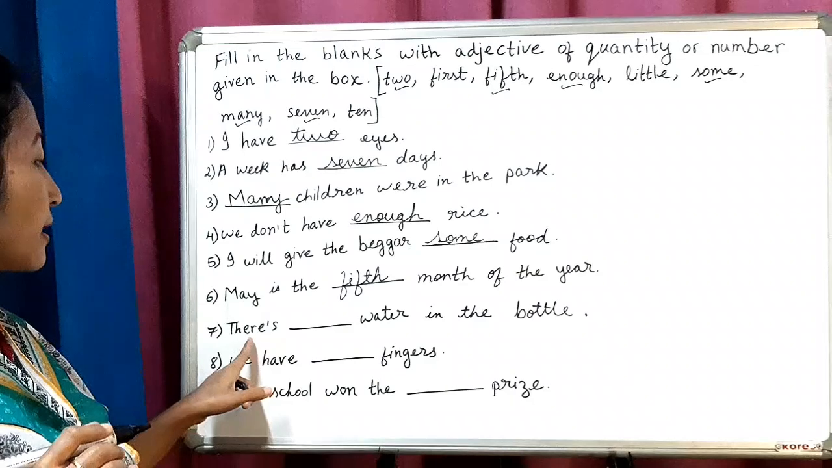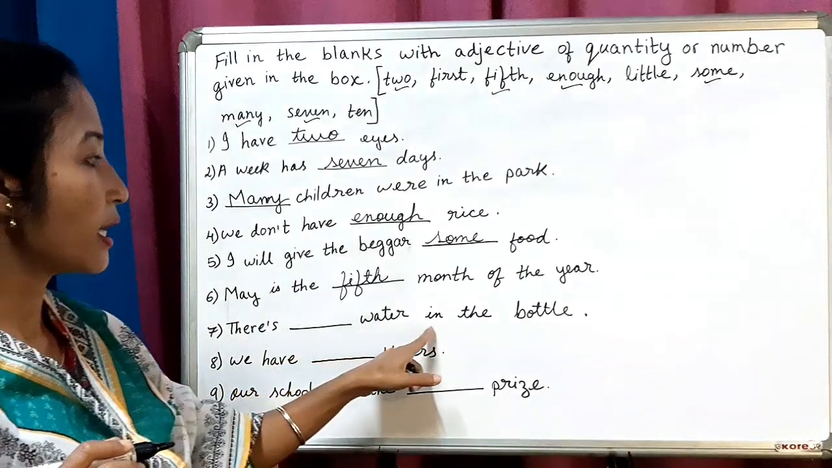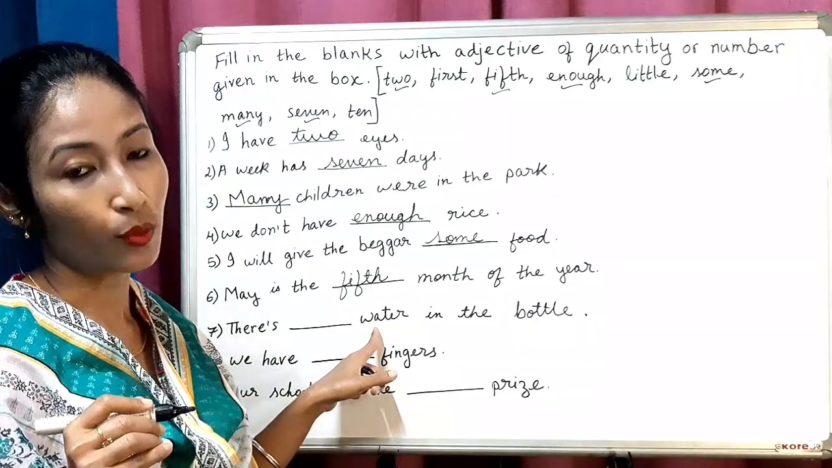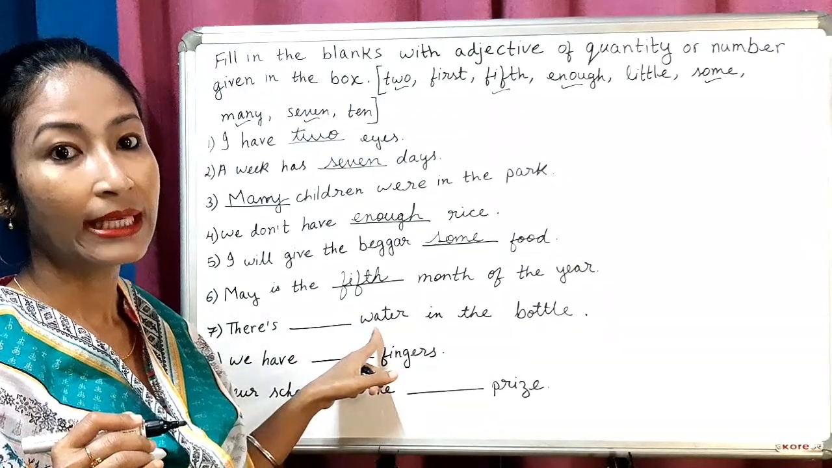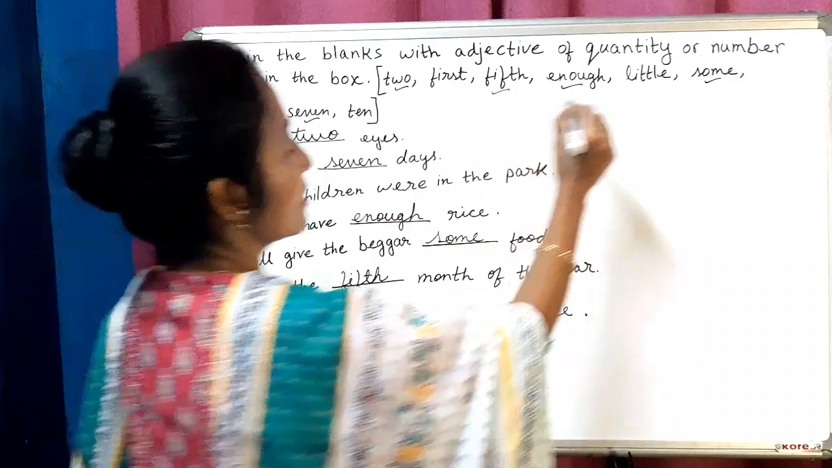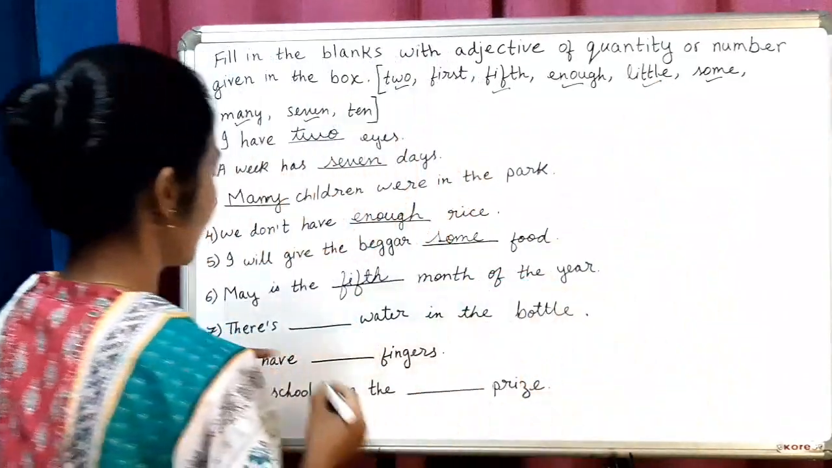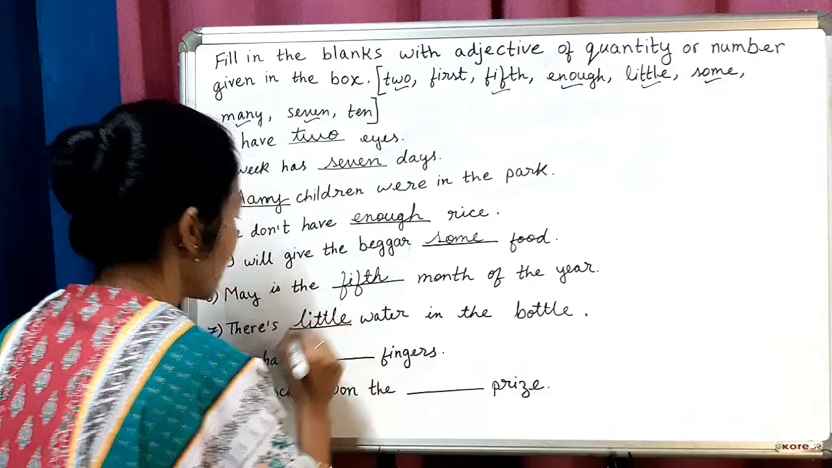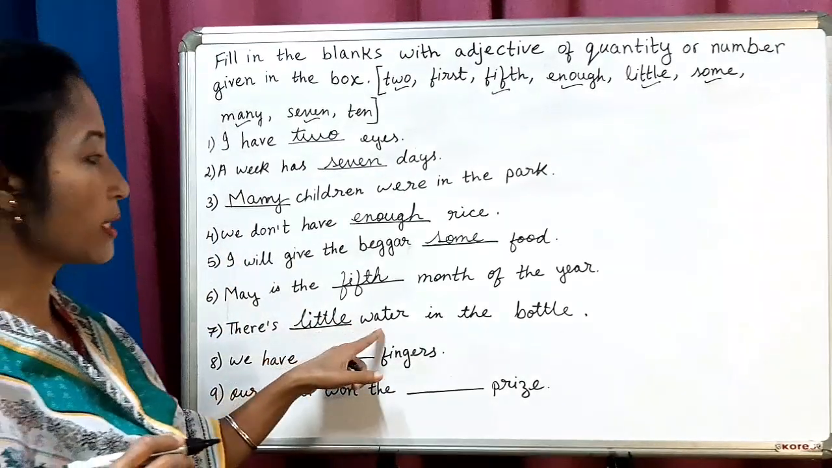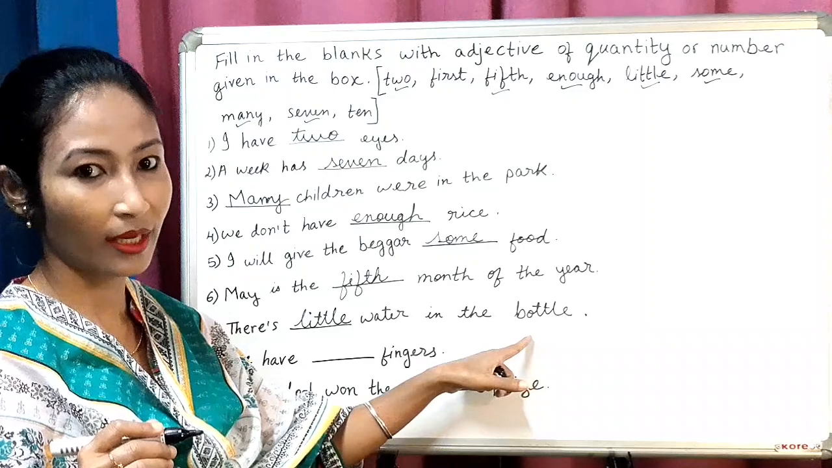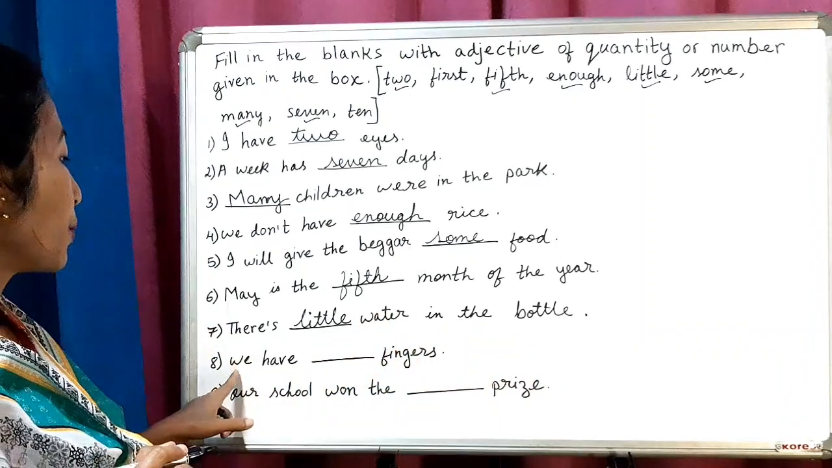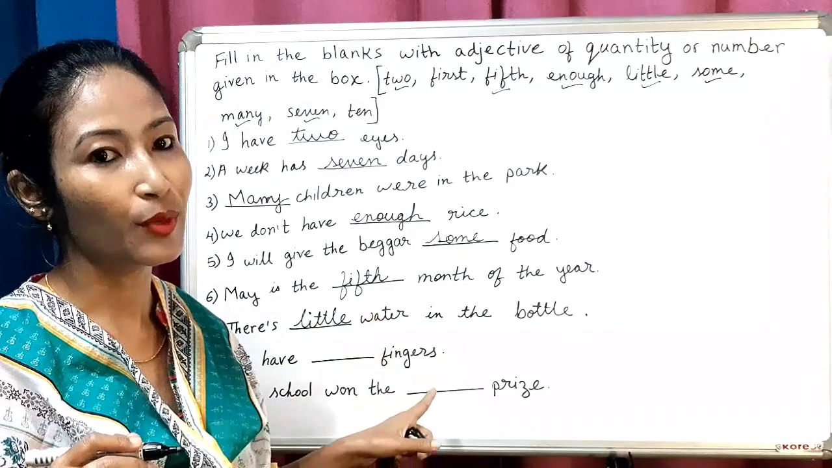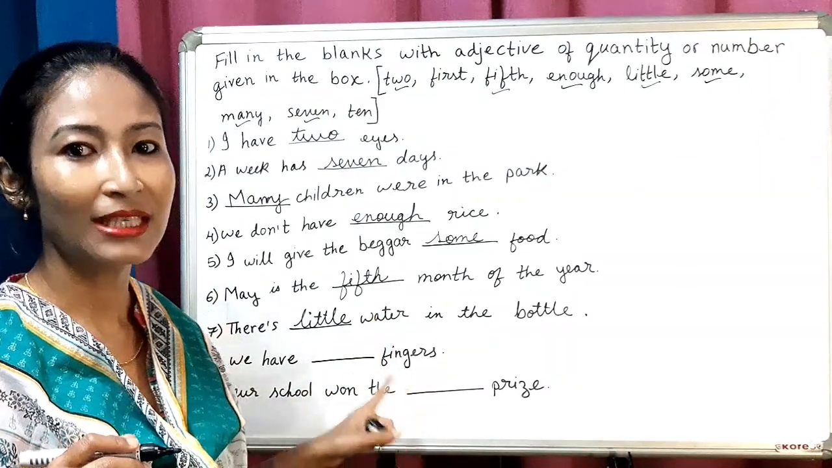Now next, there's dash water in the bottle. So what we will use with the water? Little. So where is little? Here. There's little water in the bottle. Okay. Now next, we have dash fingers. How many fingers do we have? Very good. 10 fingers.